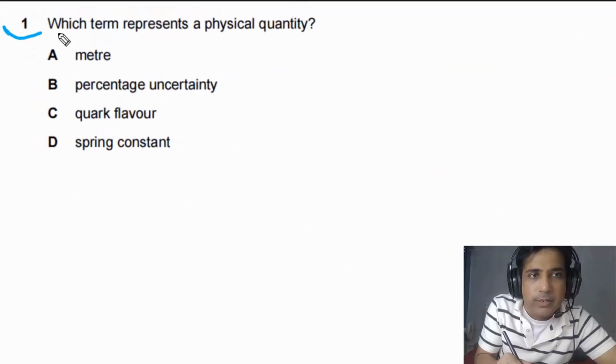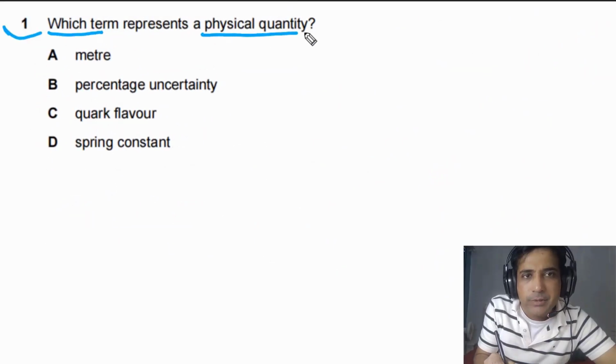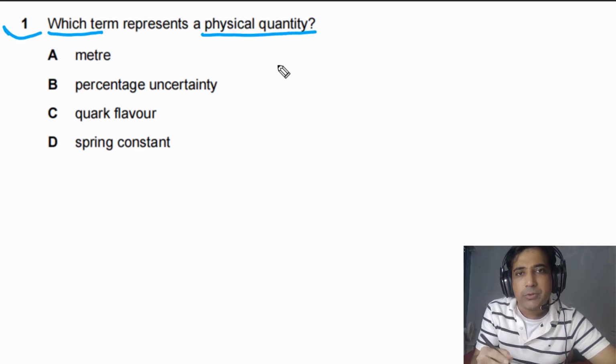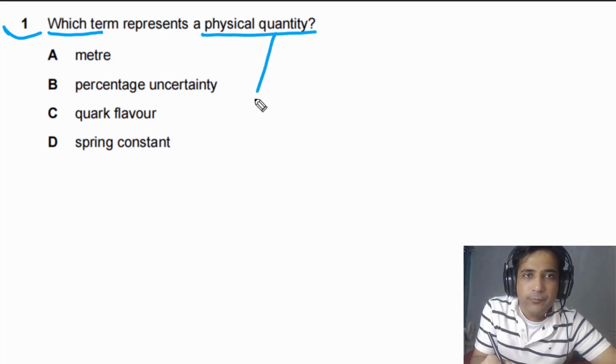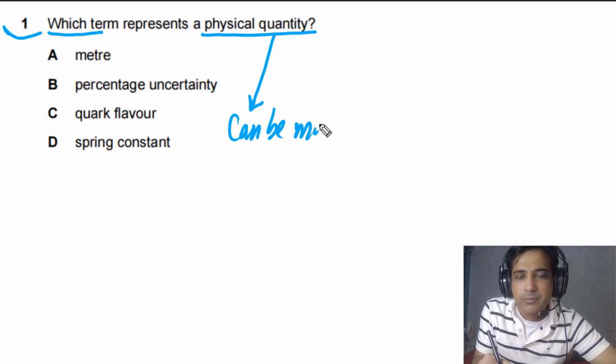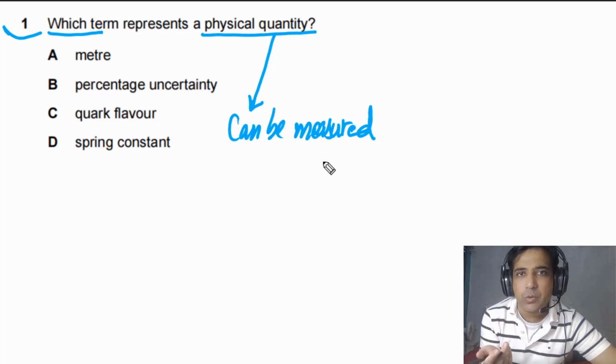For question number 1, we need to find out which term represents a physical quantity. Let's try to understand what a physical quantity is. When can we say a quantity is a physical quantity? A physical quantity can be measured. So the first property is that a physical quantity can be measured. We can call it a physical quantity if it can be measured.